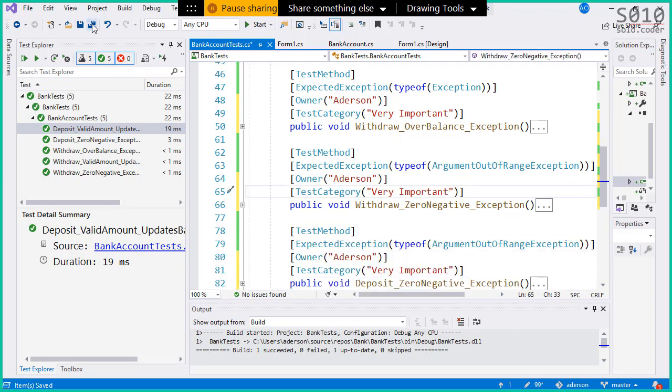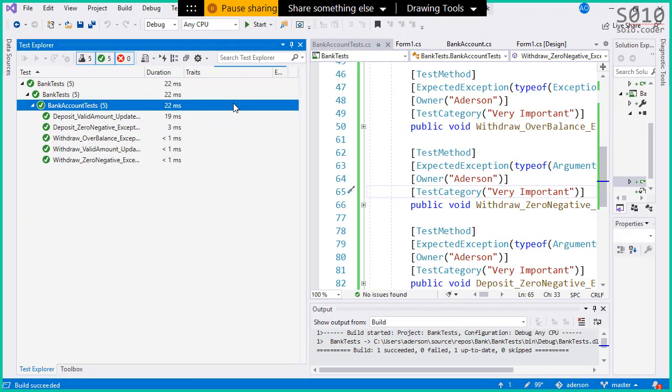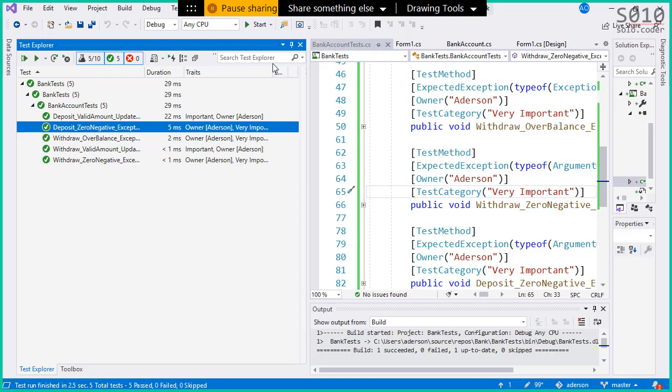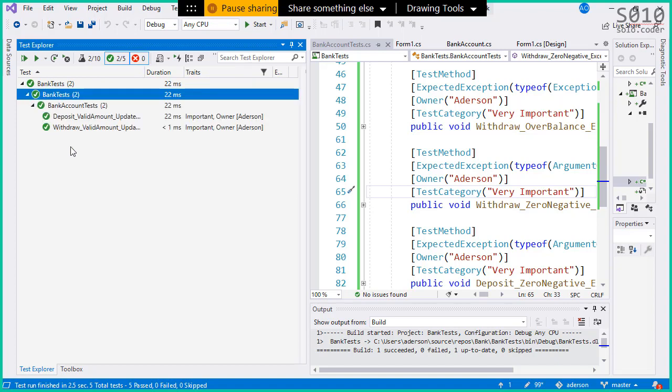If I save and rerun the tests, we should see under traits the owner and the important and very important categories. We would be able to filter them. Okay. So let's say that I just want to see the important ones. And there we have it.